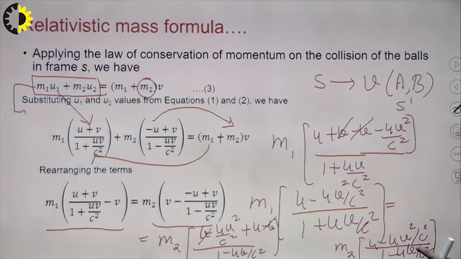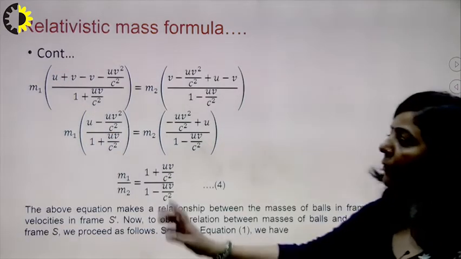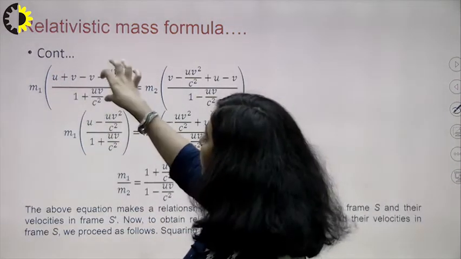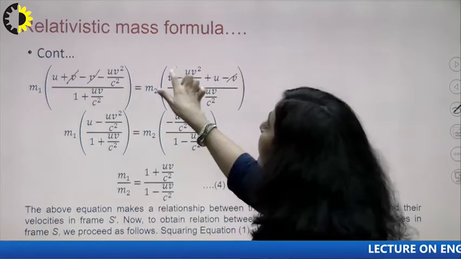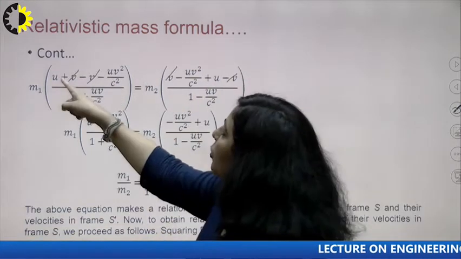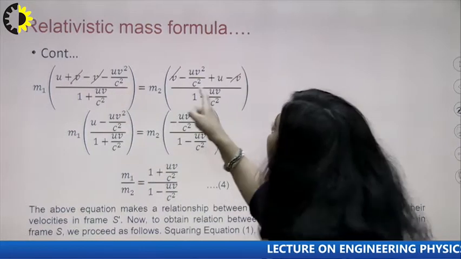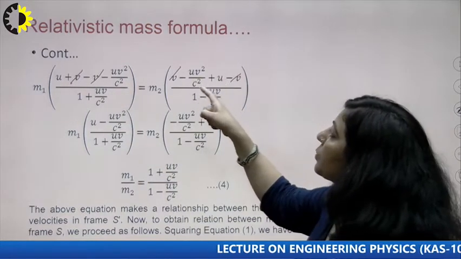Now you can see this m1 into this term equals m2 into this term. The numerator is the same, so that will get cancelled. In the next slide, after solving, v will get cancelled, and you are getting here u minus uv square upon c square on both sides.